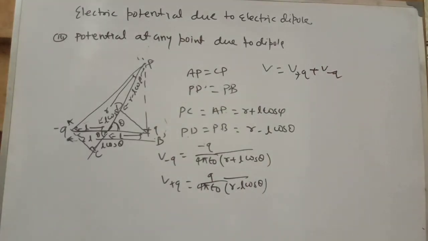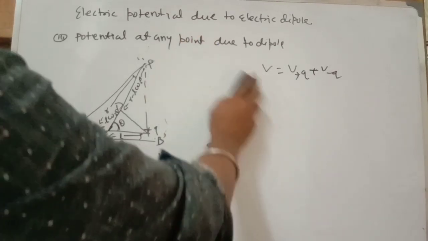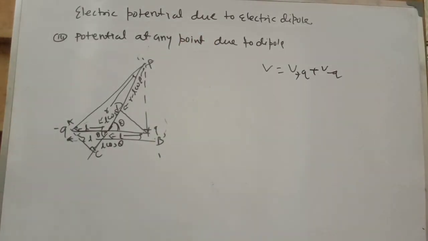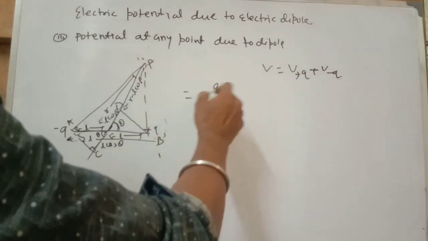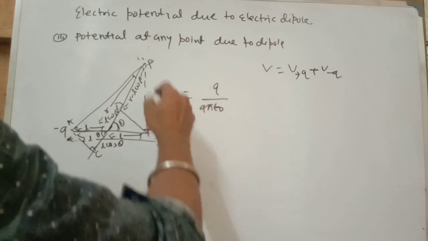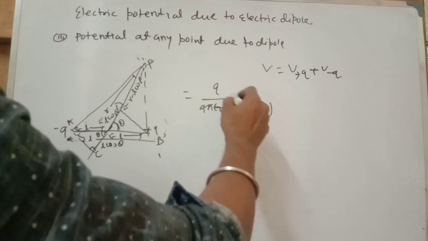Okay, note down all these things. After that, due to the plus Q charge, the potential is Q by 4 pi epsilon naught, and the distance is R minus L cos theta.